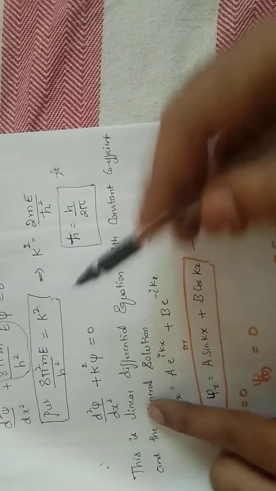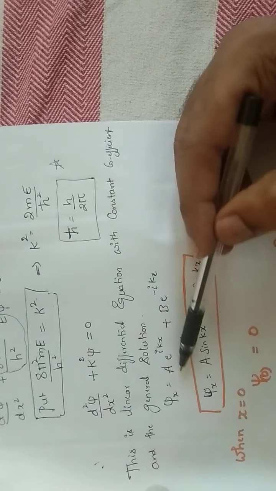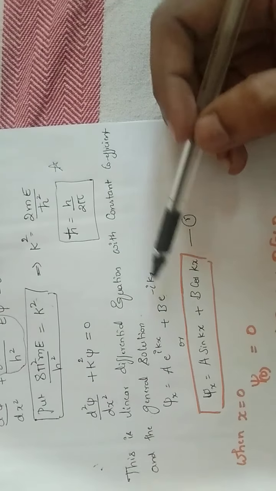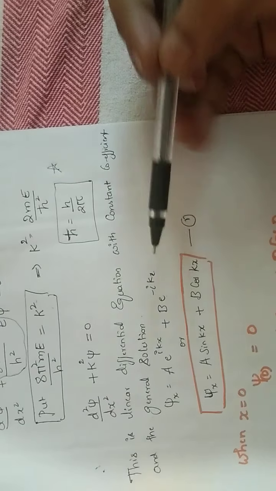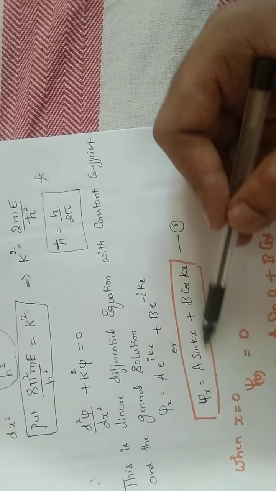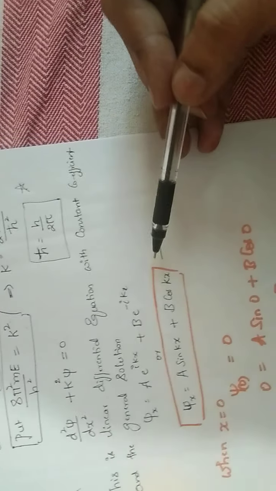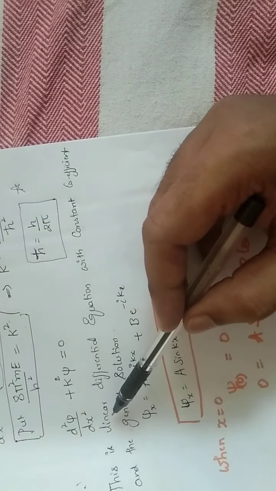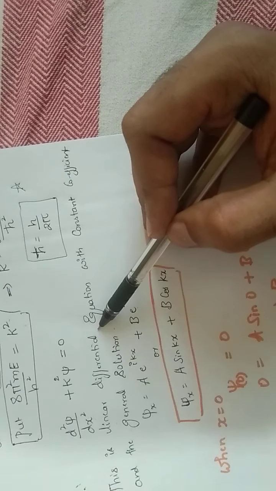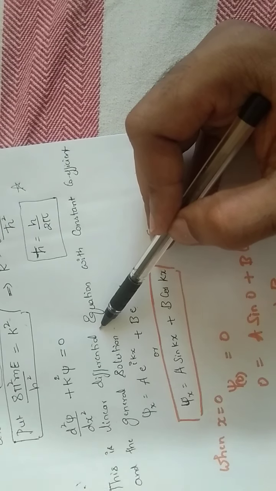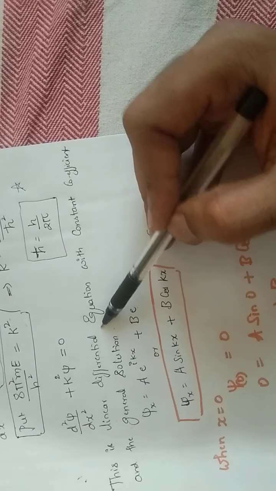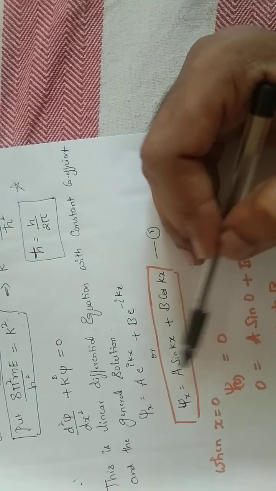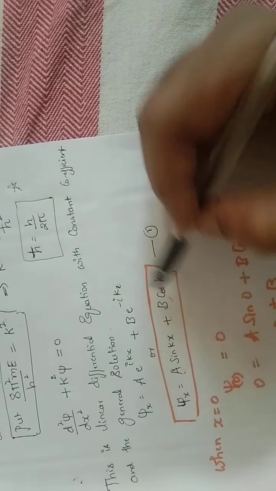The general solution is given by psi of x is equal to A e power i kx plus B e power minus i kx, or in terms of trigonometric functions, we can write psi of x is equal to A sin kx plus B cos kx. When you solve a linear differential equation, there will be constant coefficients. A and B are arbitrary constants. So in order to obtain the solution, we should know the values of A and B.